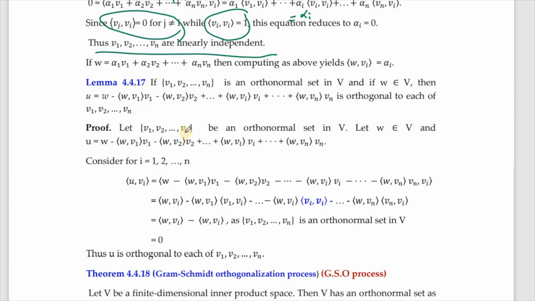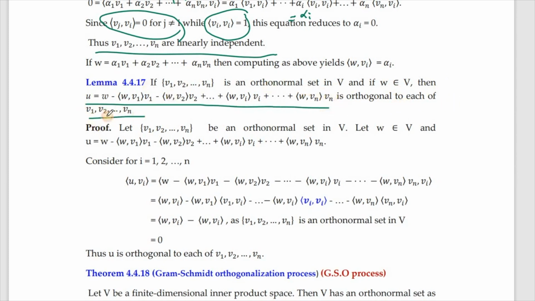Next we have this lemma which states that if v1 etc. vn is an orthonormal set in V and w belongs to capital V, then any vector which is written in this way is orthogonal to each vector v1, v2 and so on vn. So each of these vectors will be in such a way that this u will be orthogonal to each of them.